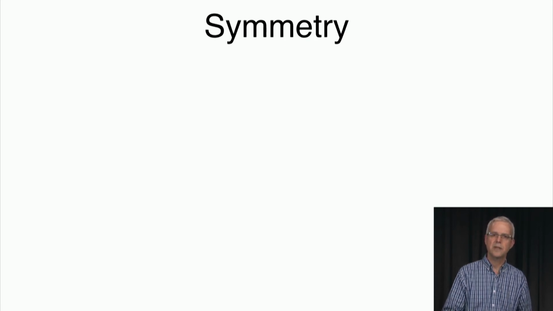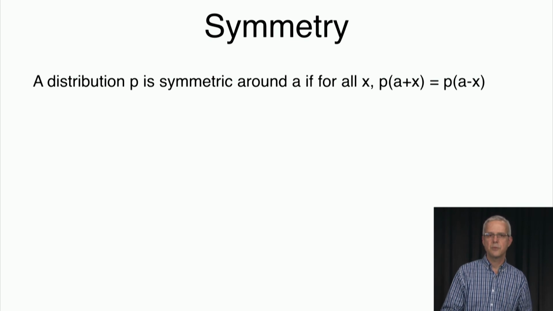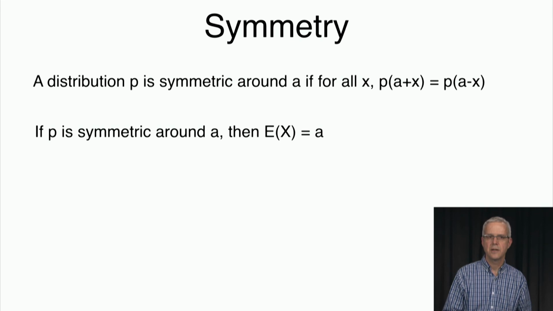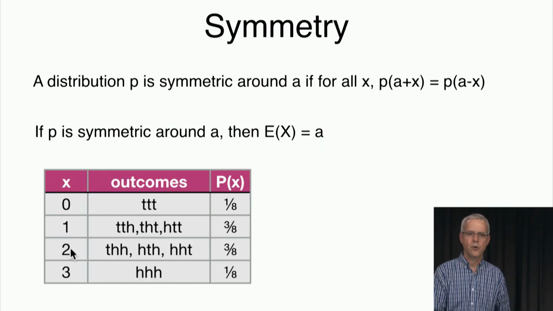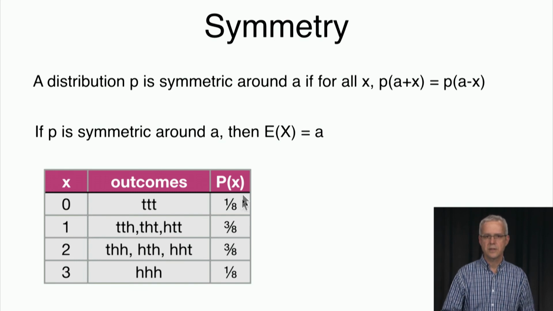The other comment is that if you have a distribution which is symmetric around some value a, which means that for all x, the probability of a plus x is the same as the probability of a minus x, then the expected value of x is going to be a. For example, if we look at the coins, then we see that this is the distribution of the number of heads. It's symmetric around 1.5.